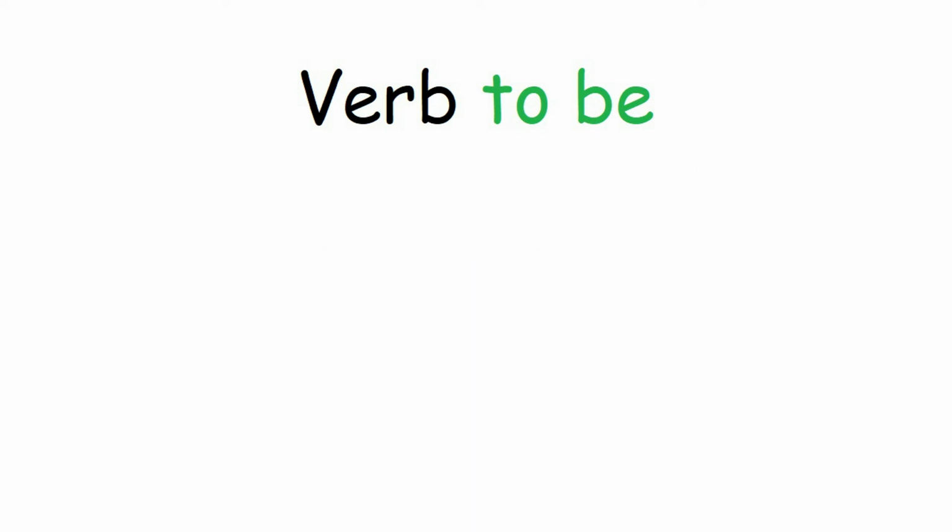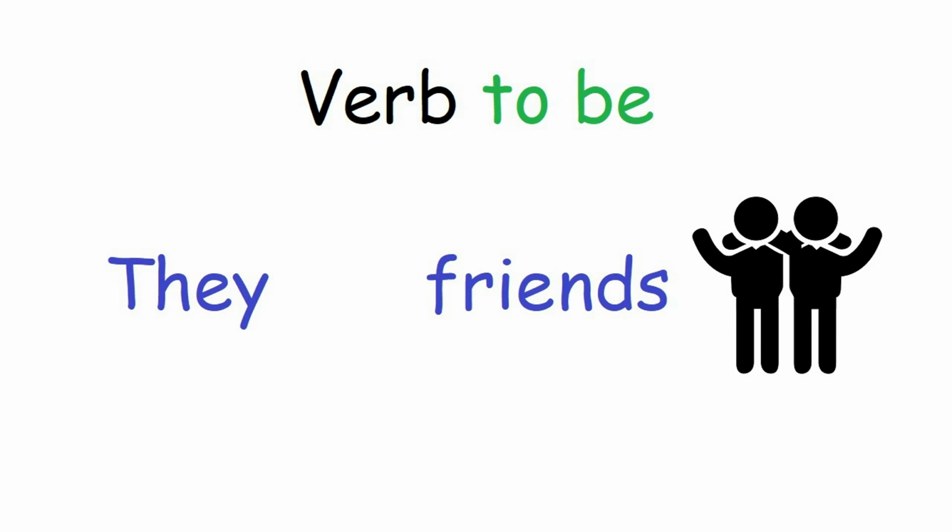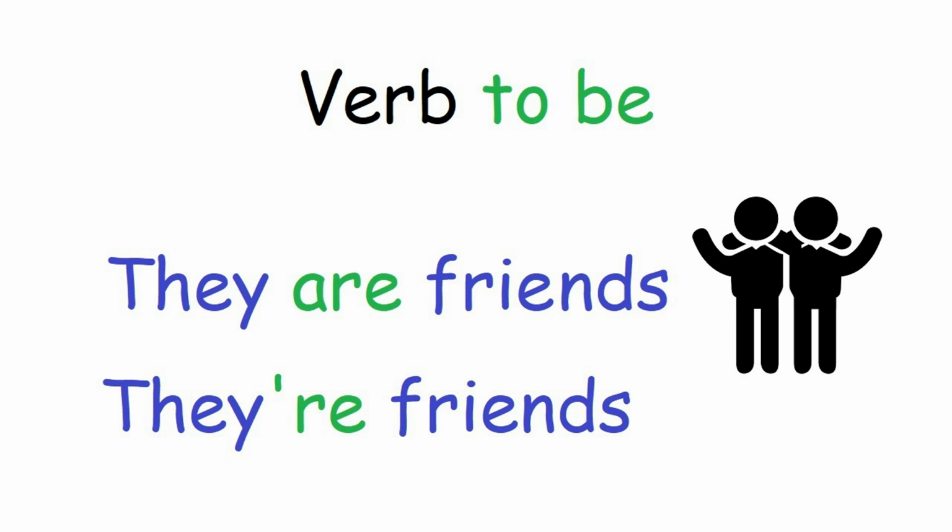Okay, we move on. Last sentence. They, friends. Do we say they am or is or are? They are. They are friends. This is the long form. As for the short form, it is they're friends. They are friends. They're friends.